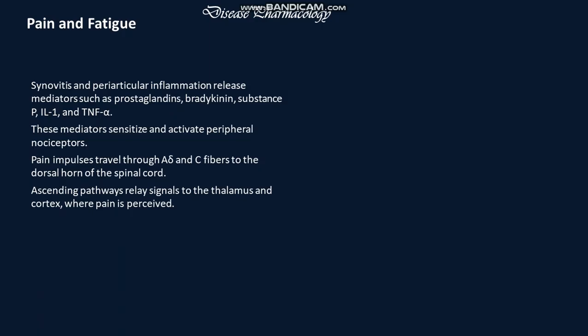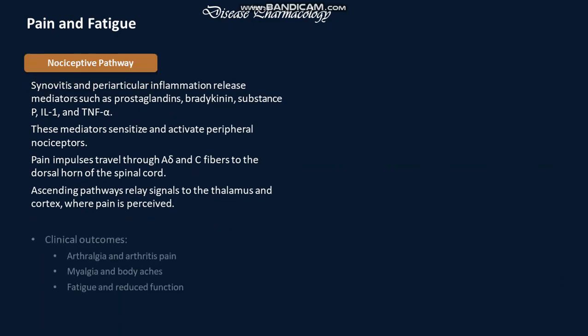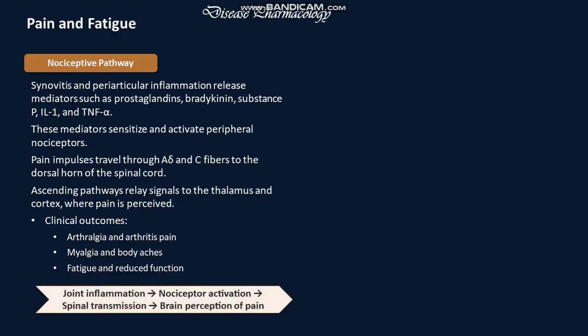Pain impulses ascend and relay signals to the thalamus and cortex, where pain is perceived. Clinical outcomes: arthralgia and arthritis pain, myalgia and body aches, fatigue, and reduced function.